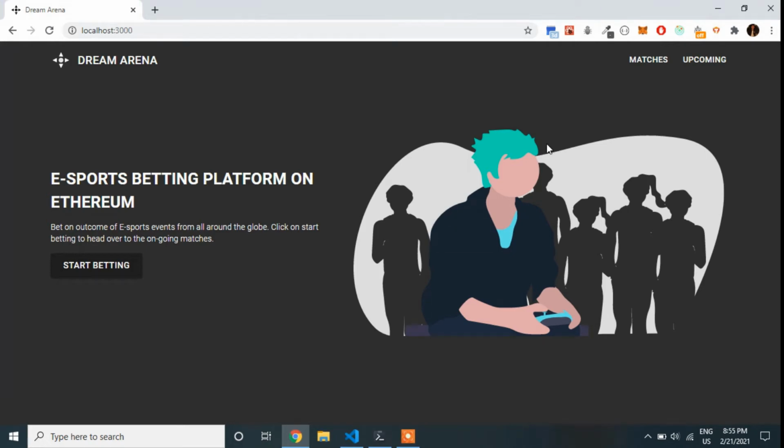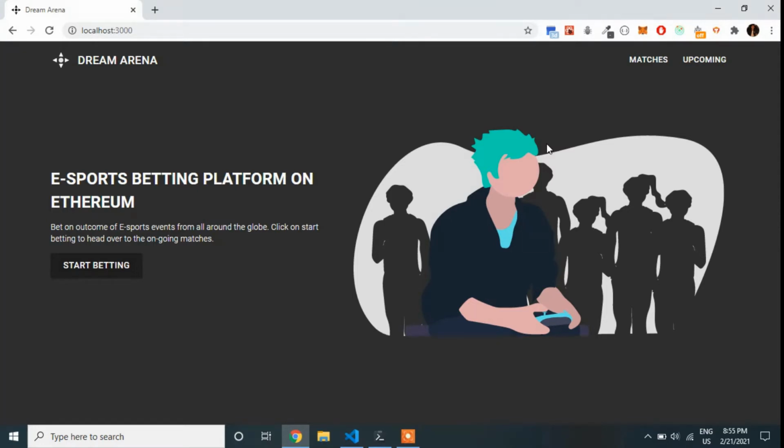This is a demo of Dream Arena. Dream Arena is basically an esports betting platform where the decimal odds betting system is followed. If you want to know more about the decimal odds betting system, then we have a video linked in the description below. This platform is built on the Ethereum blockchain, and all the game settlements take place using Chainlink oracles.